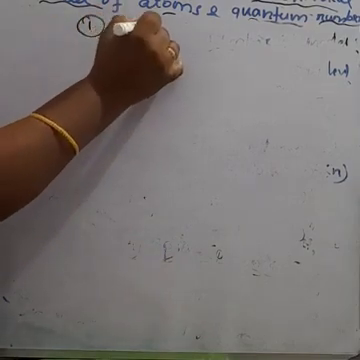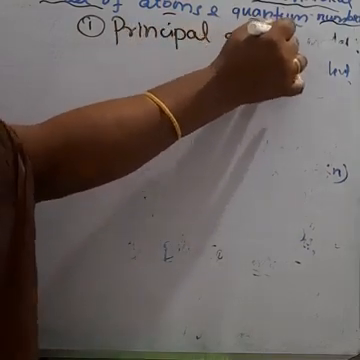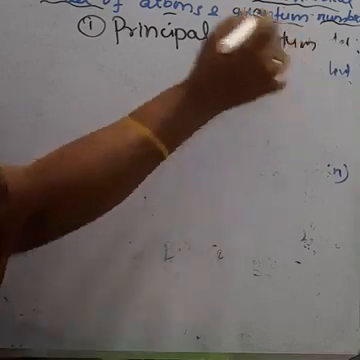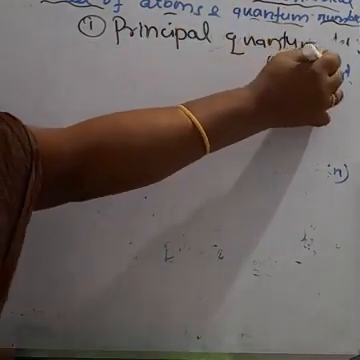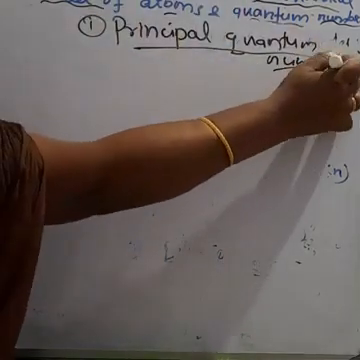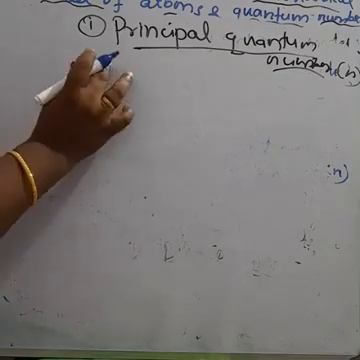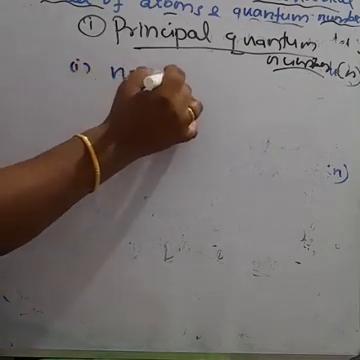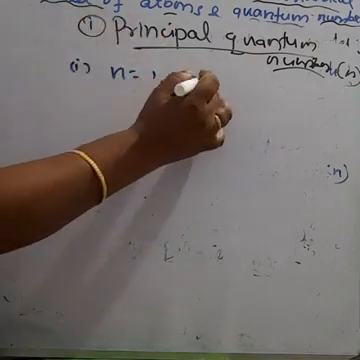What about the principal quantum number? This quantum number represents the energy level in which electrons are revolving around the nucleus, and it is denoted by the symbol n. The n can have the values 1, 2, 3, and so on.